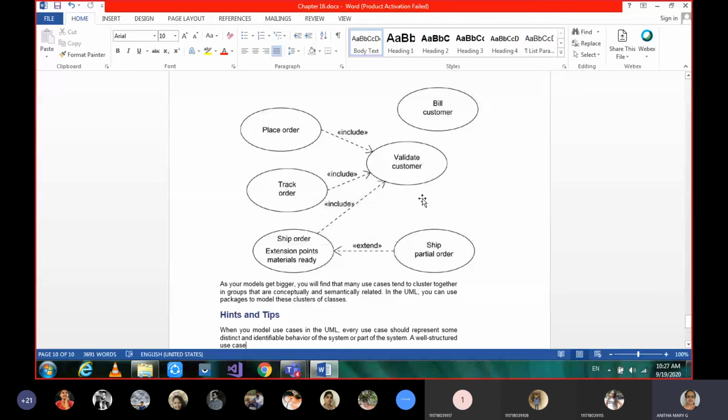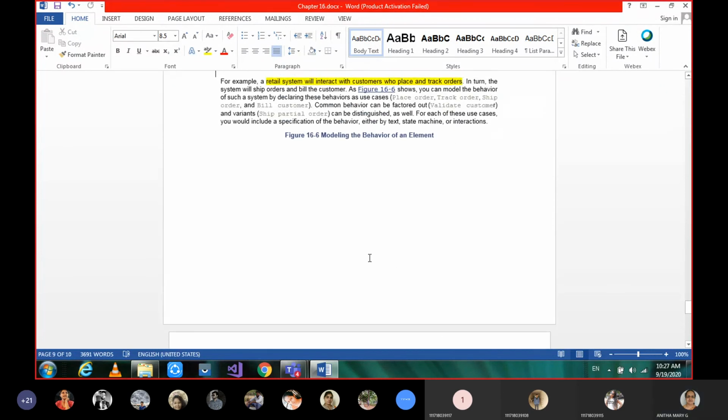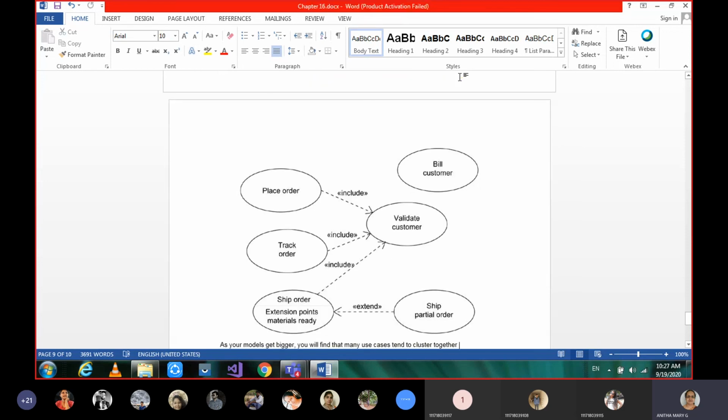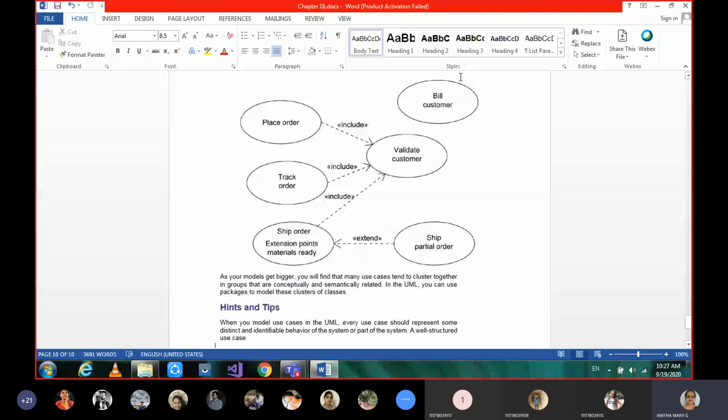So this also will be connected, but there are other use cases which also have to come into the system as a whole. But since here we are talking only about the system interacting with the customer who places and tracks the orders, we are just emphasizing only customer placing an order and tracking that order. So this is the example for that.